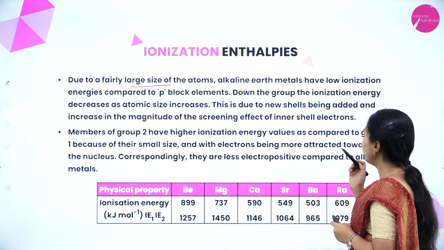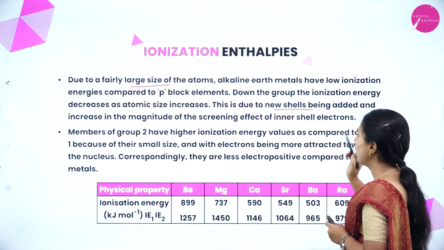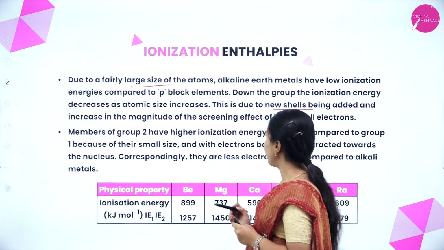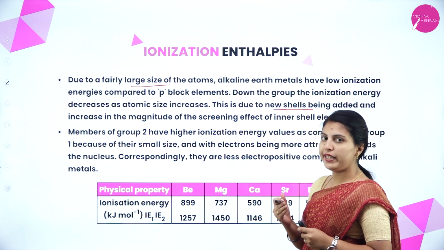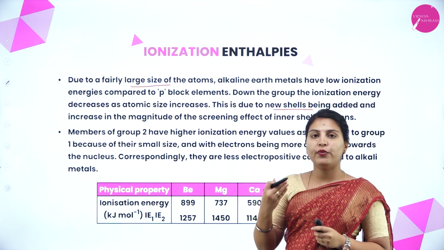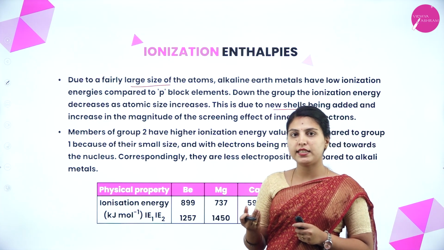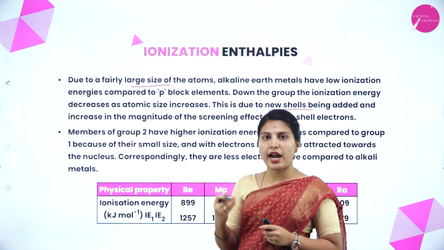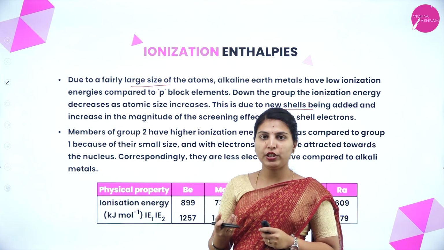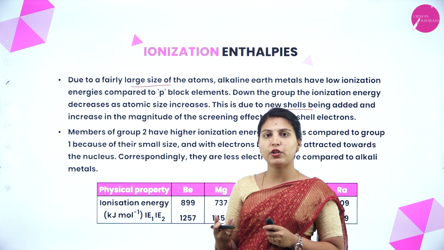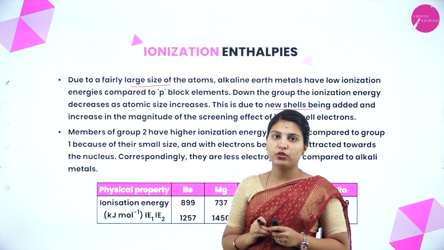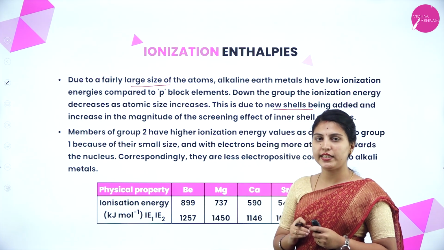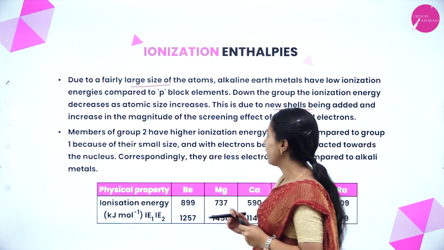This is due to new shells being added and an increase in the magnitude of the screening effect of inner shell electrons. Why is it decreasing? Because when atomic sizes keep on increasing, a new shell is added to the atom. When new shells are added, the shielding effect will also increase to protect the inner electrons. So obviously the ionization enthalpy will decrease.